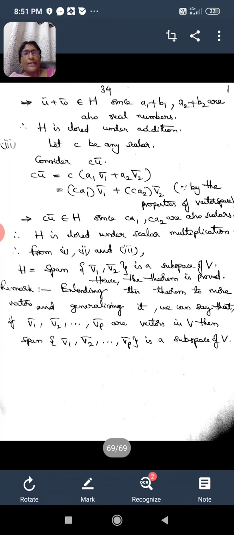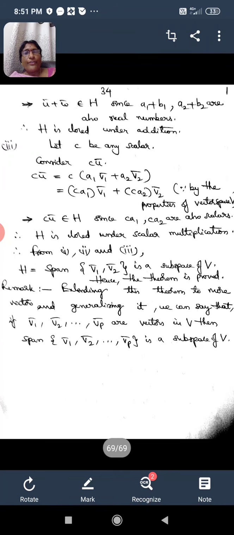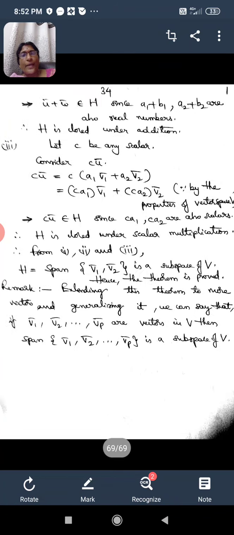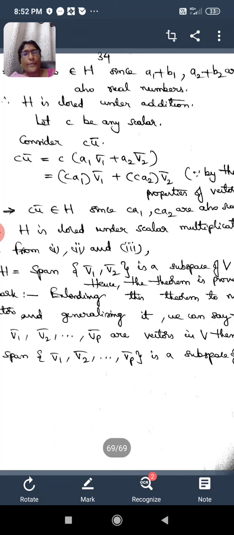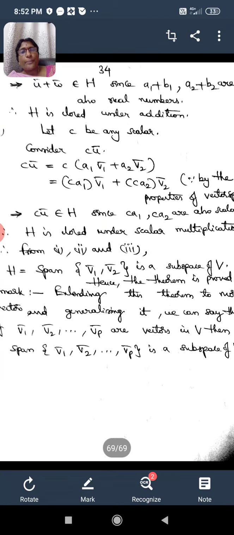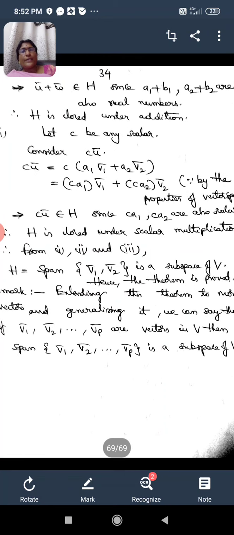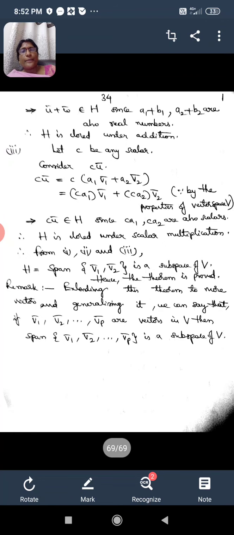Extending this theorem to more than two vectors and generalizing that notion, we can say that if v1 bar, v2 bar, and so on up to vp bar are vectors in a vector space V, then the spanning set or generating set of those vectors, given as span of v1 bar comma v2 bar comma so on comma vp bar, is also a subspace of V. So with this generalized notion, we can say that the spanning set or generating set of any finite set of vectors will be a subspace of the given vector space V.